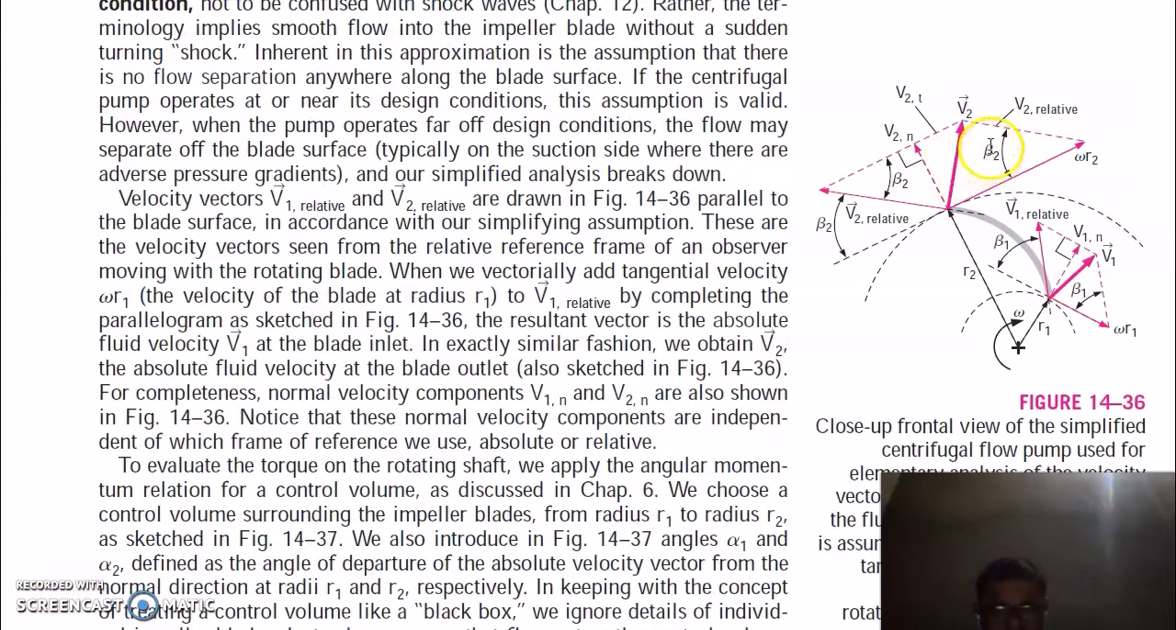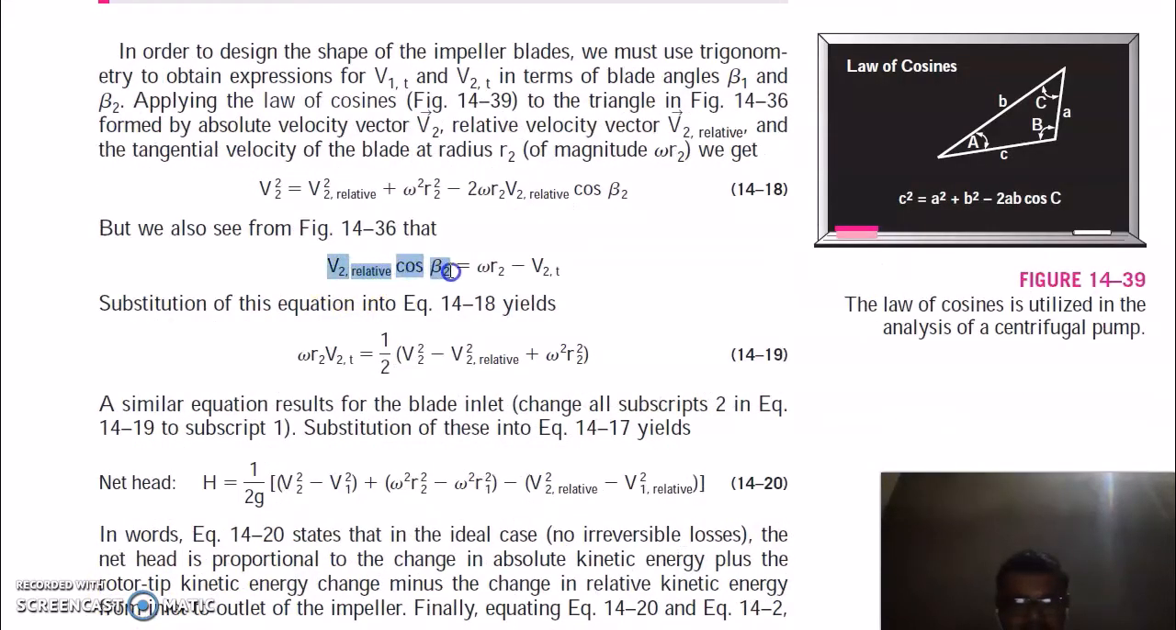Also you can see, if you subtract the V2T component from omega R2, you will get this component, and this component is equal to this V2 relative cos component. Also you can do the same here. So V2 relative cos beta 2 is equal to omega R2 minus V2T. You can put this here, and on solving you will get this equation.